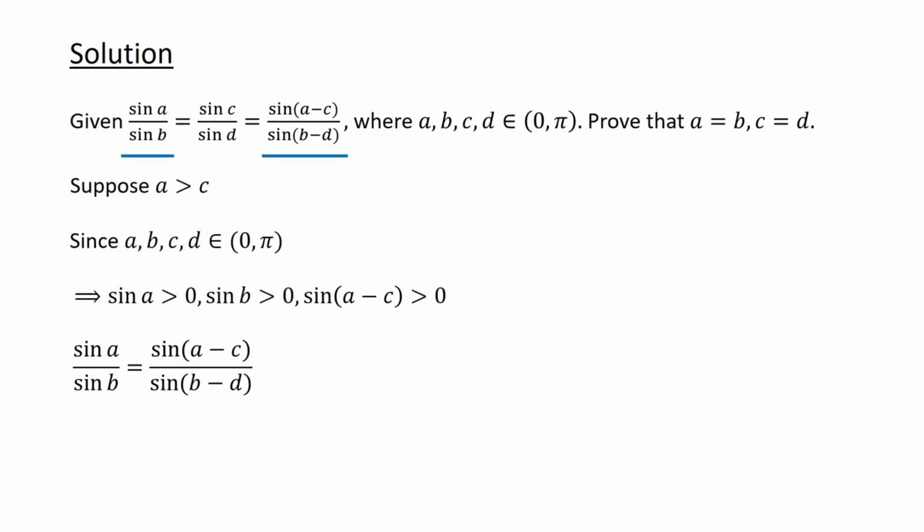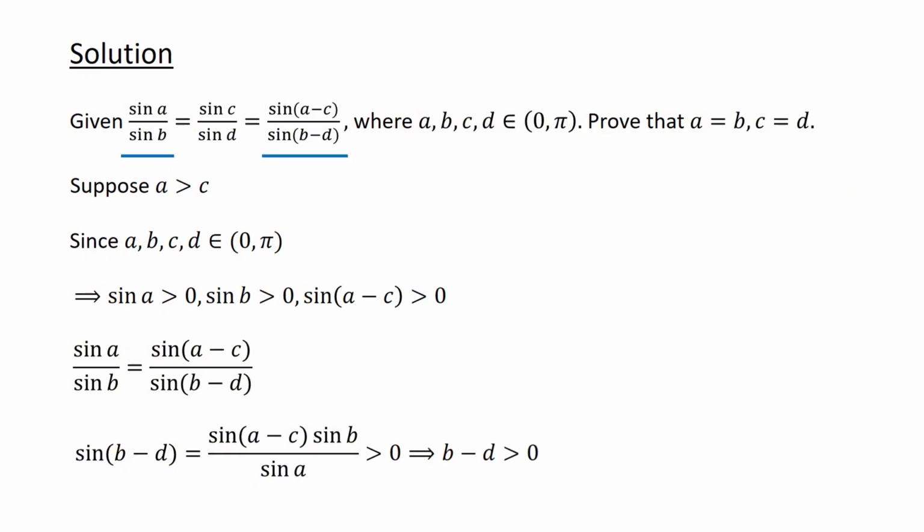Since sin A over sin B equals sin of A minus C over sin of B minus D, after rearranging, we have sin of B minus D equals sin of A minus C times sin B over sin A. All the terms in the right hand side are positive. Therefore, sin of B minus D is positive. This implies B minus D is positive, or B is greater than D.